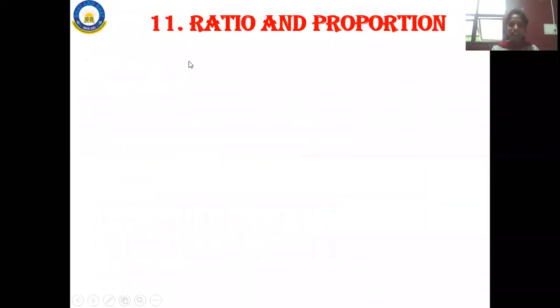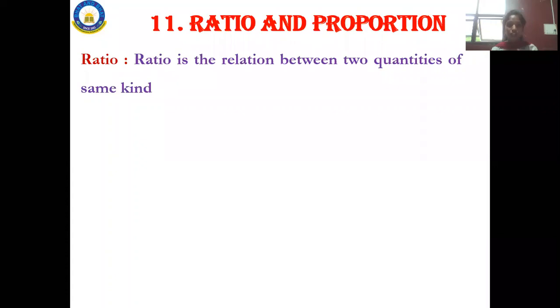So next is ratio and proportion. So what is this ratio and proportion? So it may be a new term for you. Ratio is the relationship between two quantities of the same kind. So there are two quantities which are of the same kind. The relationship between one quantity and the other quantity is nothing but a ratio.